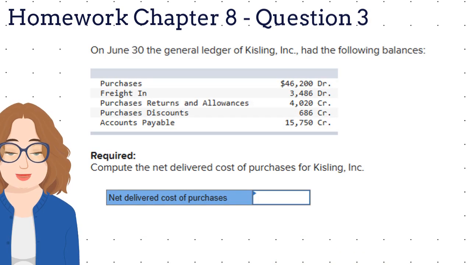This is question 3 and we have to calculate the net delivered cost of purchases for Kissling Incorporated. We are given purchases, freight in, purchases returns and allowances, and purchases discounts. You now need to determine what amounts are added and which ones are subtracted to calculate the net cost. Page 244 of your textbook shows you how to complete this calculation.